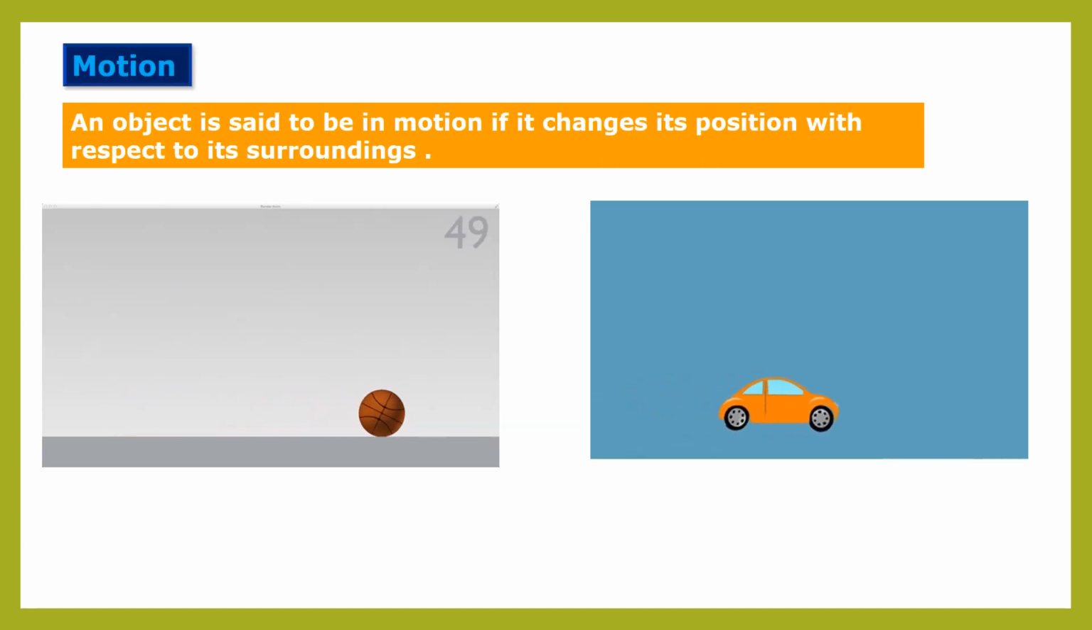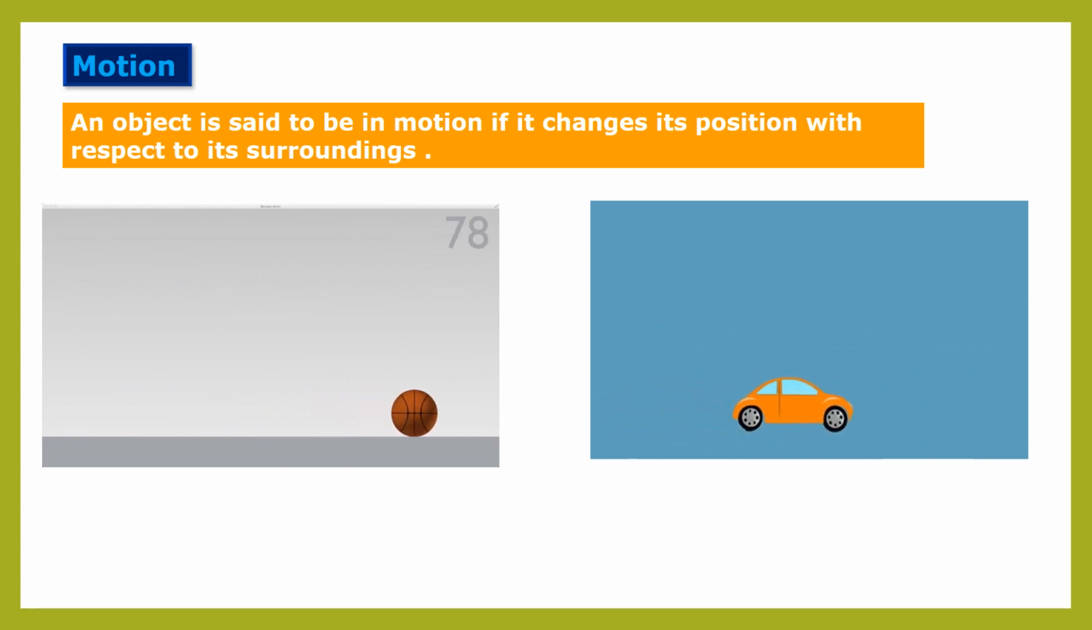Now let us see, first of all, the first topic, that is motion. An object is said to be in motion if it changes its position with respect to its surroundings. Means the movement of an object from one position to another position with respect to the observer is called motion. For example, motion of a moving ball and motion of a car on a highway.